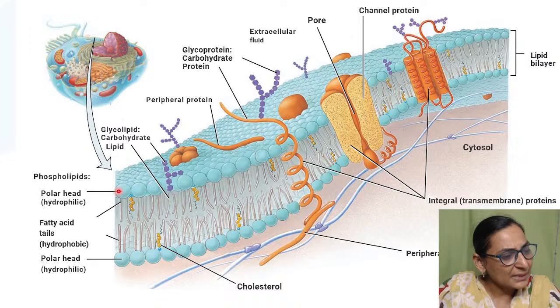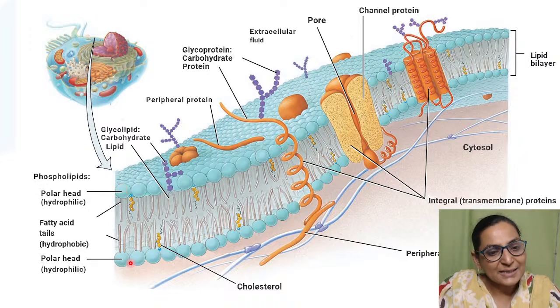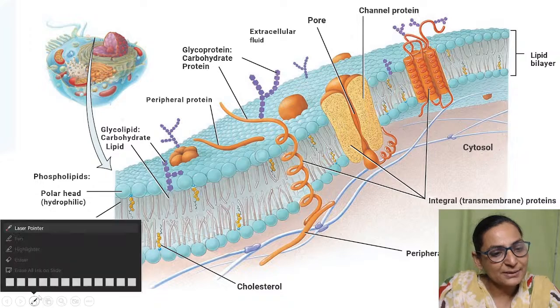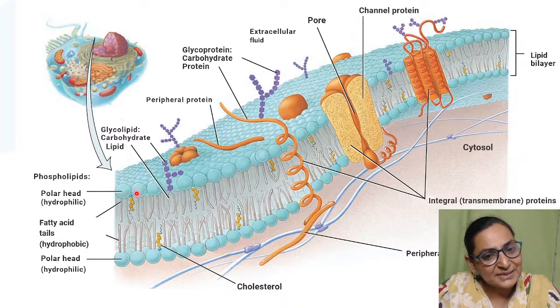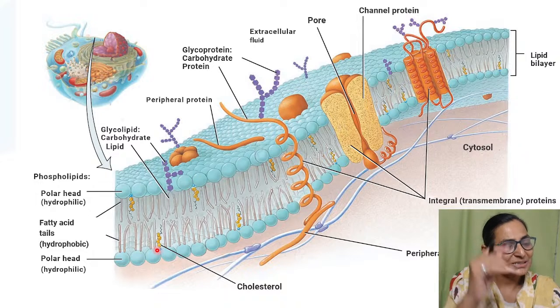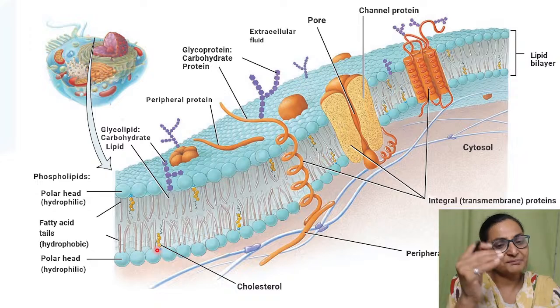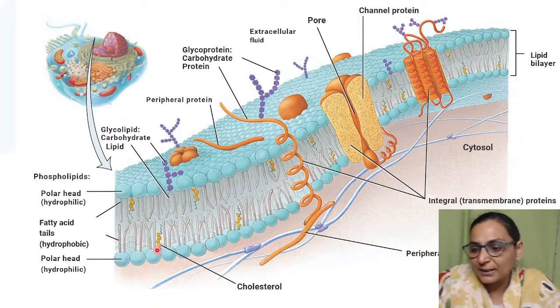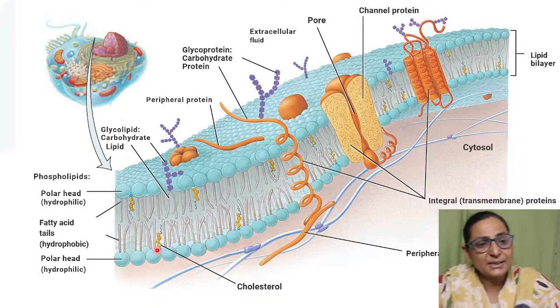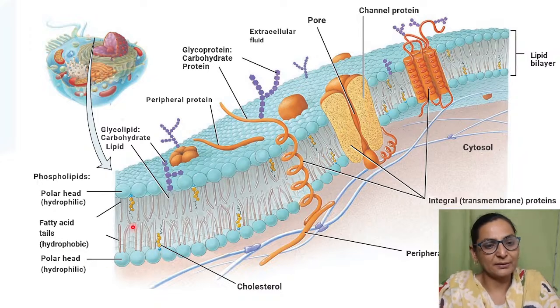Now अगर आप ध्यान से देखोगे तो you will see that the hydrophilic end is over here as well as the hydrophilic end is over here. दोनों तरफ पर there is hydrophilic end. So the polar ends or the water loving sides are present both facing the exterior as well as the interior. That means one which is facing towards the external surface and the other which is facing towards the cytosol, अंदर की तरफ.